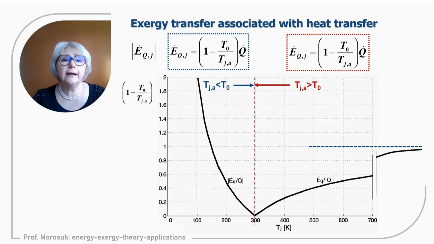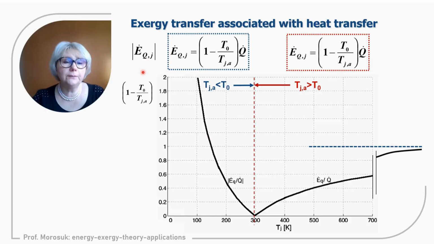So we know that exergy transfer associated with heat transfer can be zero only at the temperature of the environment. If we are above the environment, exergy will always be positive. If we are below the environment, exergy will be negative only because it is a direction of exergy transfer.